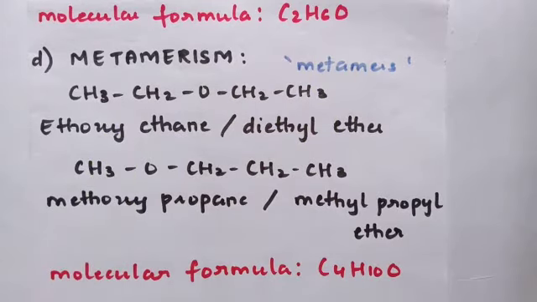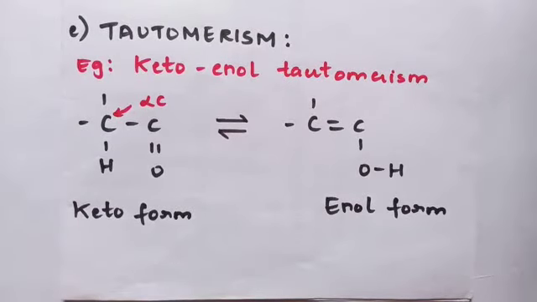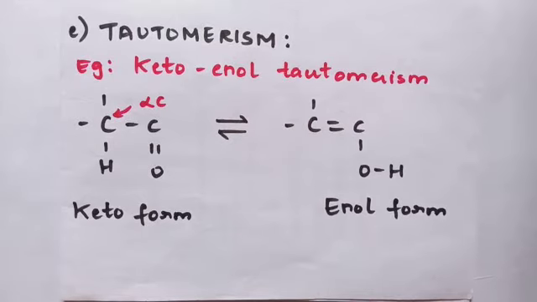And what is metamerism? When there is unequal distribution of carbon atoms on either side of the functional group. Students, the last type of structural isomerism is tautomerism. Now what is tautomerism? See students, there are compounds which exist as a mixture of two or more structurally distinct molecules which are in rapid equilibrium with each other.